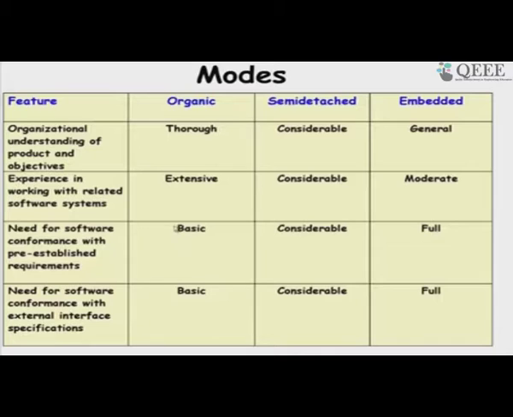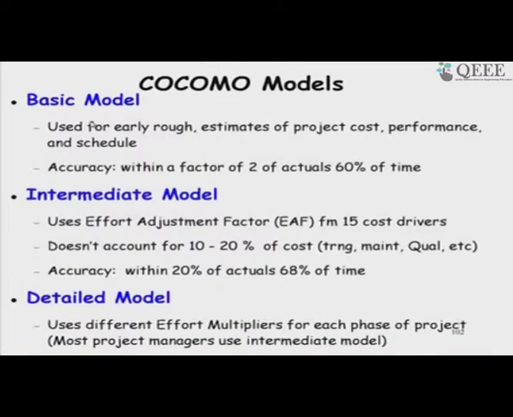So, very stringent checking with the requirements, then if there is a full checking, it will become embedded. Need for conformance with external interface specifications. So, it has to work with other software, and if there is a full need for such a thing, then it may become embedded. So, he actually proposed 3 models.